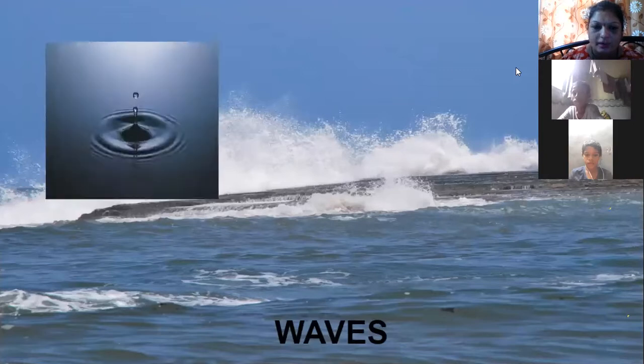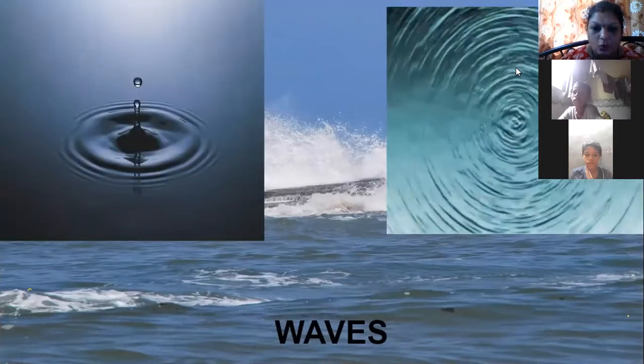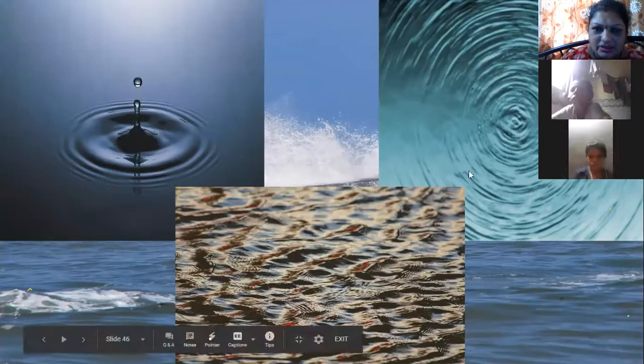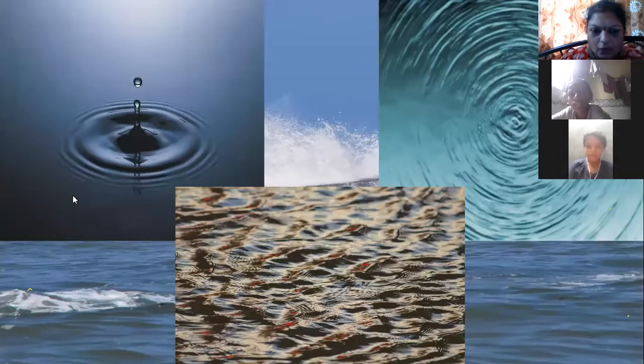The next topic, waves. What are waves? In this picture, you can see that these three pictures which are there on the screen are of water. Now, when you throw something in the water, if that water is still, that means stable, what will happen? The ripples will be created. These are the ripples which are created in the water.